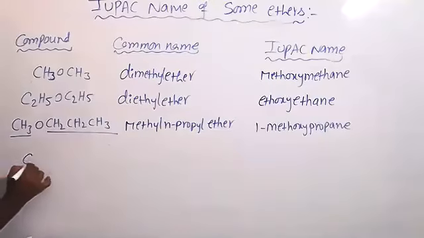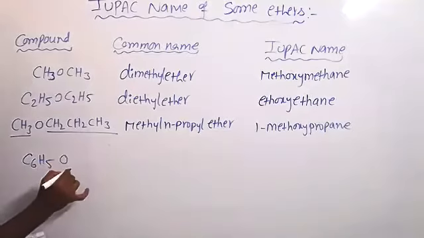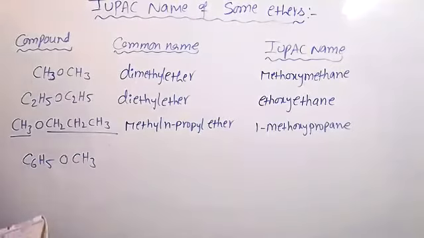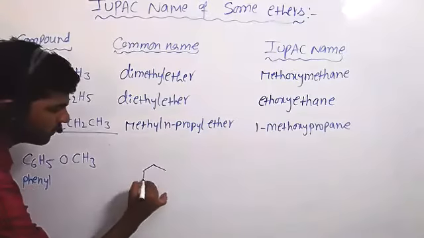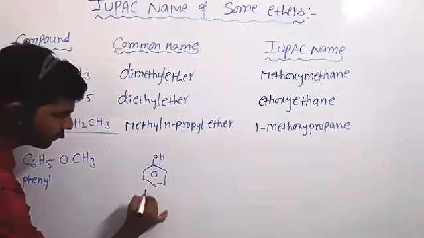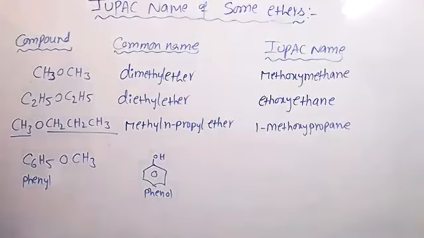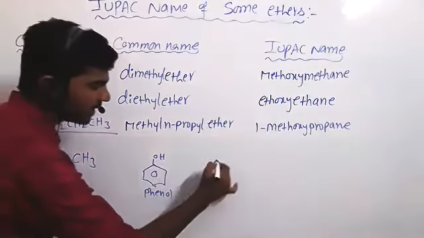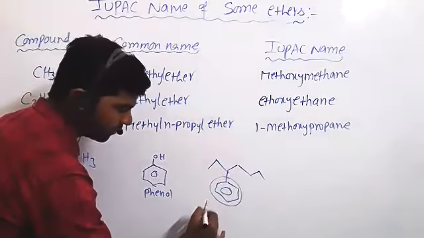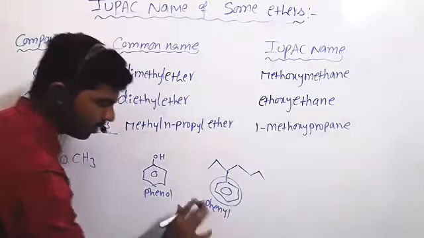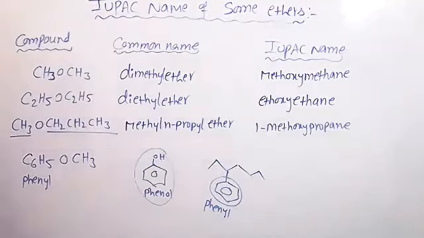The next one, C6H5, this is a benzene ring, oxygen and CH3. This is C6H5, we call it phenyl. There is a difference between phenyl and phenol. This is phenol. Phenyl means the benzene ring is attached to some chain, and we call this name phenyl, not phenol. Phenol is a different compound. When the benzene ring is attached to any chain, we use the word phenyl.